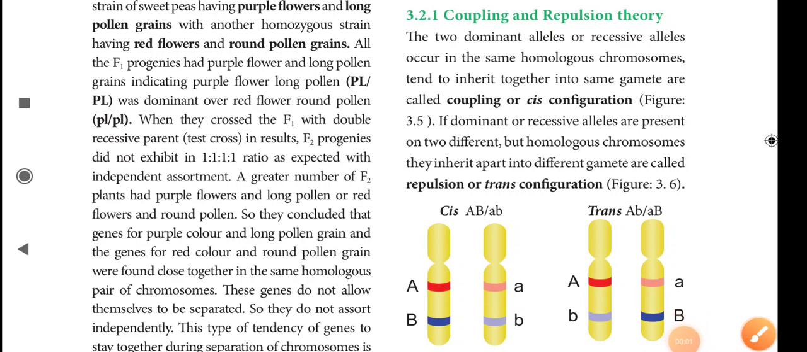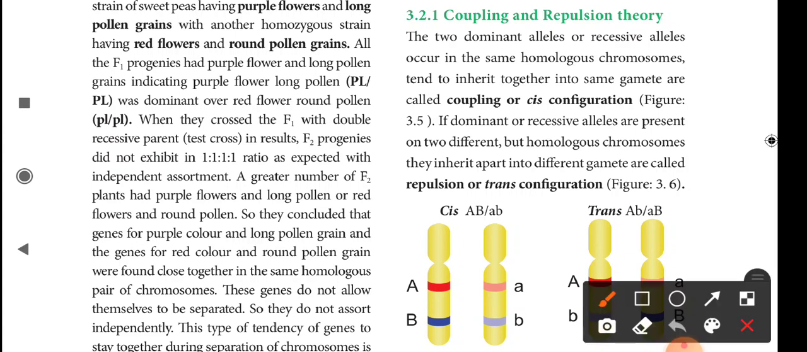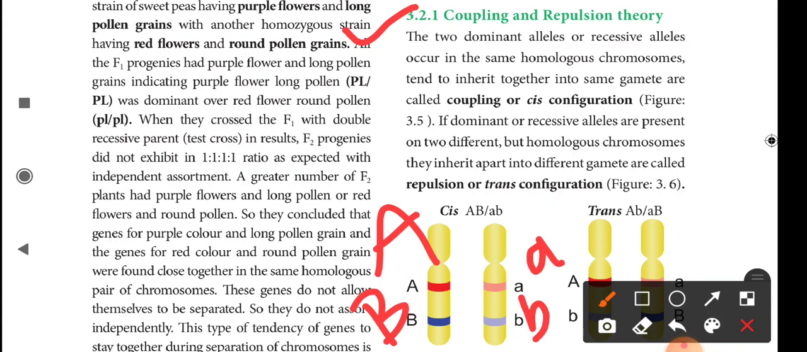My dear students, all of you take page number 56 in your biobotany textbook. Take the heading 3.2.1 Coupling and Repulsion Theory. The two dominant alleles or recessive alleles occur in the homologous chromosome. The two dominant alleles, capital A, capital B, small a, small b. The two dominant alleles or recessive alleles that occur in the same homologous chromosome and tend to inherit into the same gamete is called coupling or cis configuration.